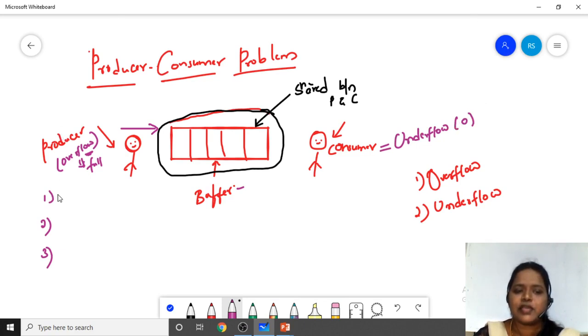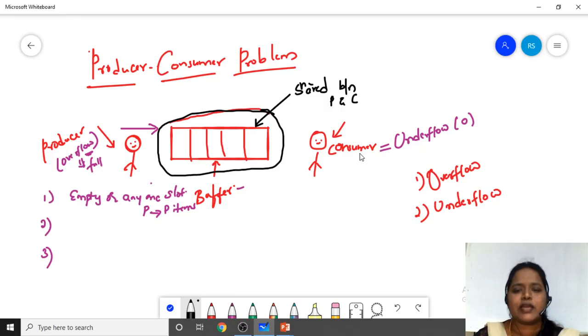So the first thing is, if the producer wants to produce an item, he has to check the buffer first. If the buffer is empty, or any one slot is empty, then the producer can produce the items. So before the producer produces an item, the buffer should be empty, or any one of the slots should be empty. Then only he can produce one item. That is the task we are giving for the producer.